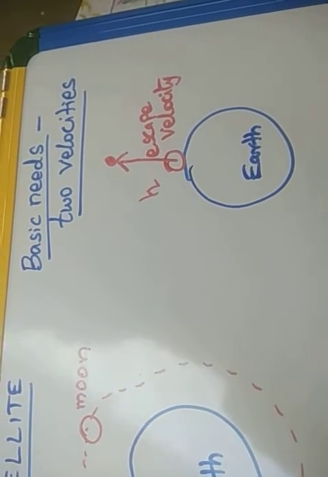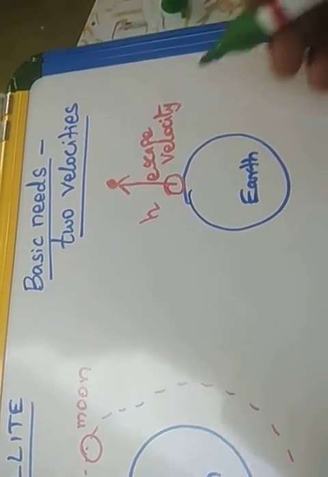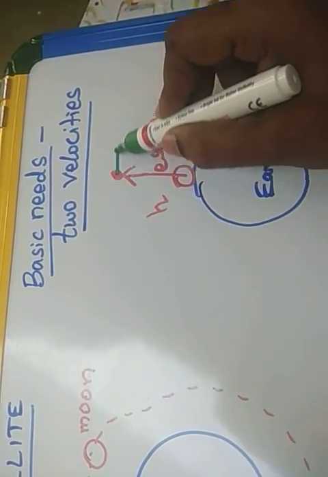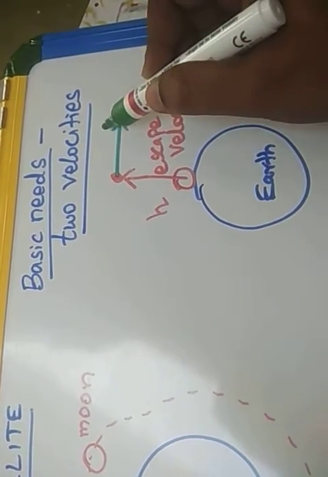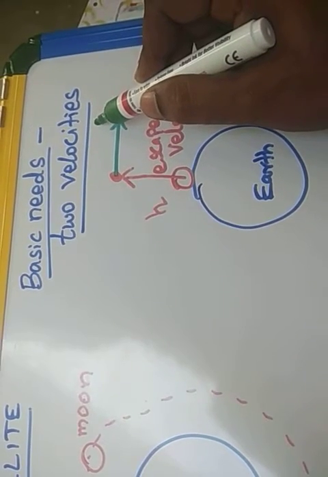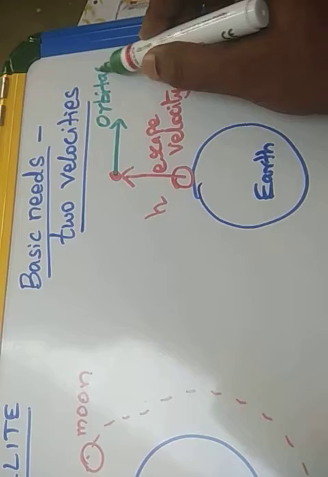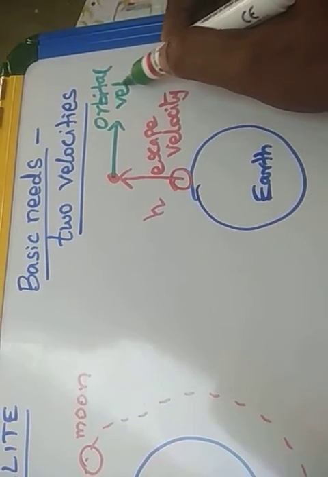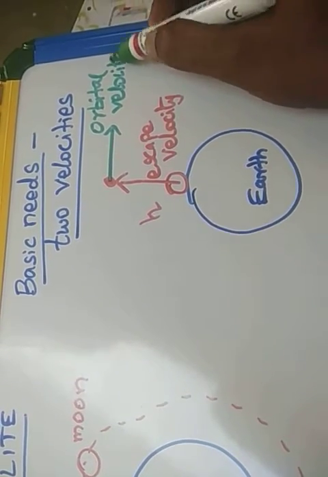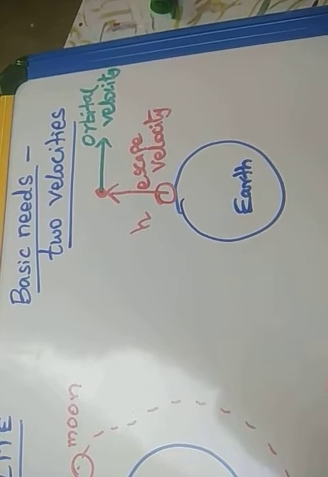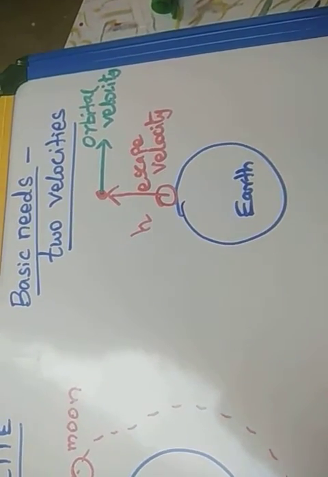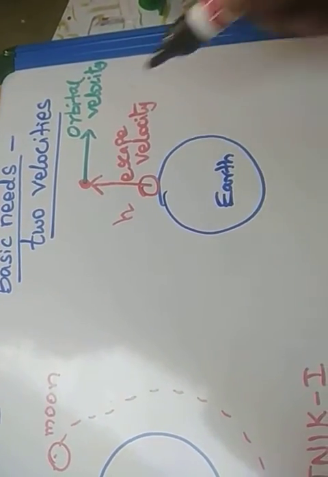After that, the satellite is given a horizontal velocity. This horizontal velocity is called the orbital velocity of the satellite. So the first thing is escape velocity, then the next is orbital velocity.